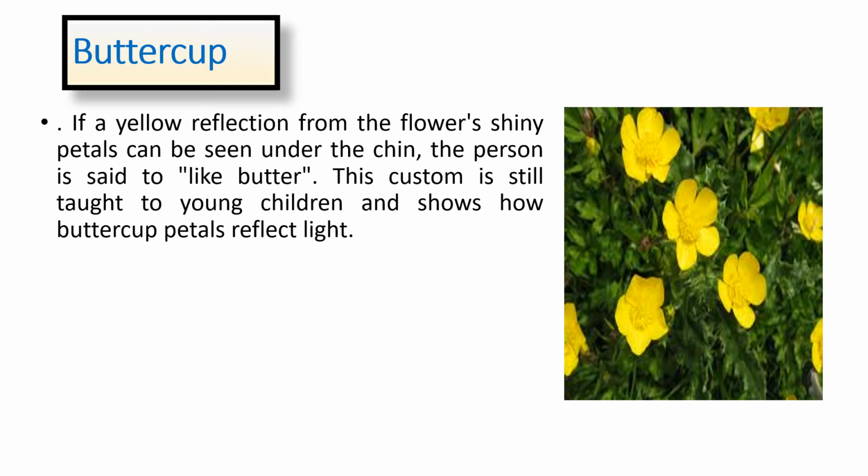Next, this flower has butter in it, and the flower is buttercup. Why is it called buttercup? If a yellow reflection from the flower's shiny petals can be seen under the chin, the person is said to like butter. This custom is still taught to young children and shows how buttercup petals reflect light.